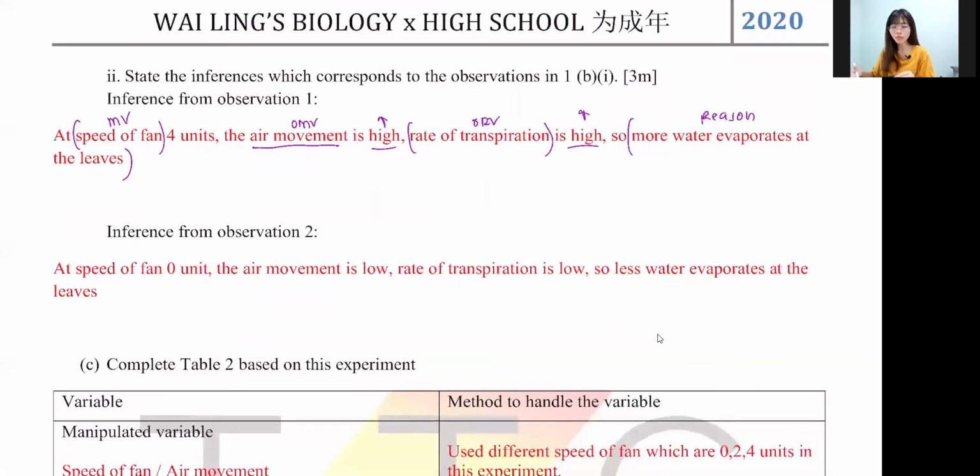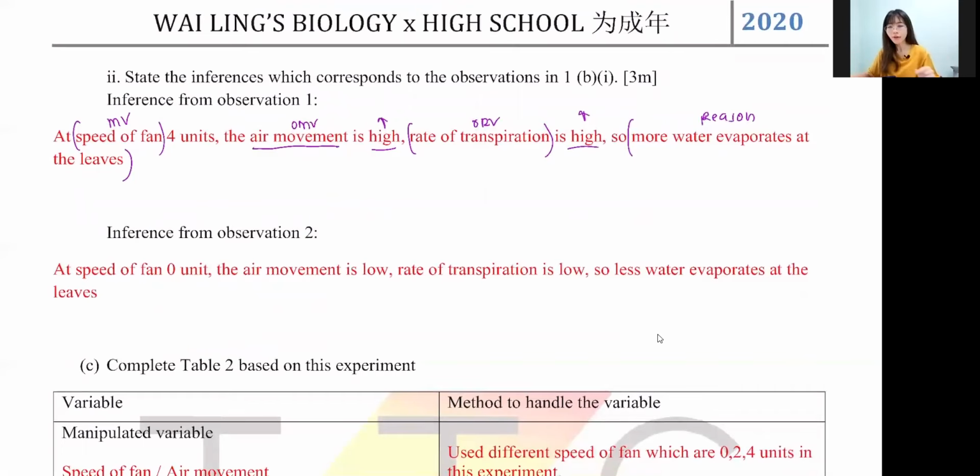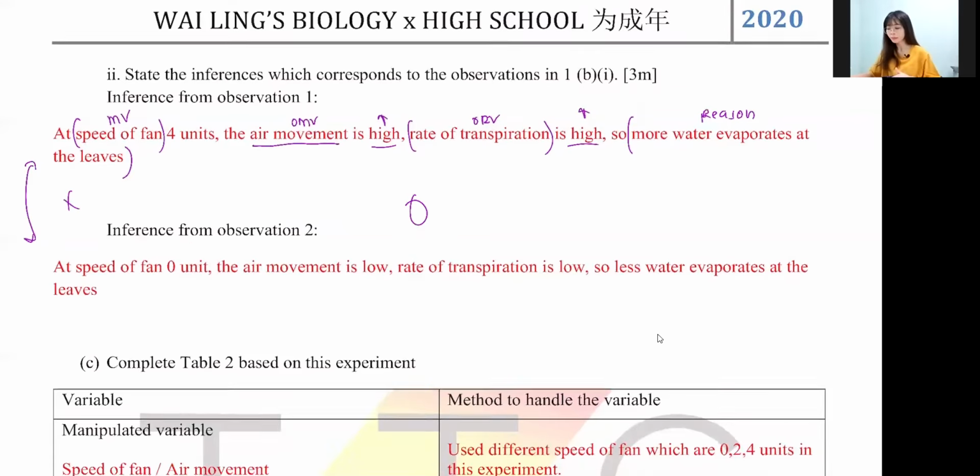So same goes to observation 2. Remember, inference 1 is for observation 1, inference 2 is for observation 2. If you write it the other way around, your answer is wrong. No marks, totally 0 marks. If you accidentally swap it there, 0 marks, okay?